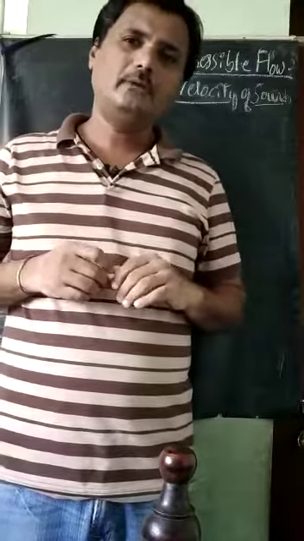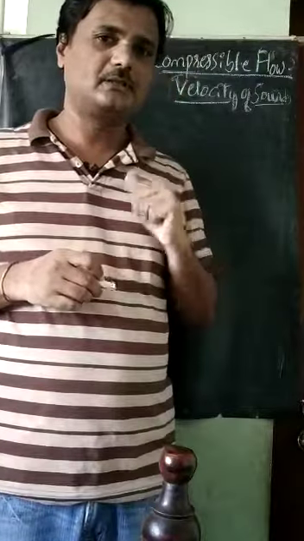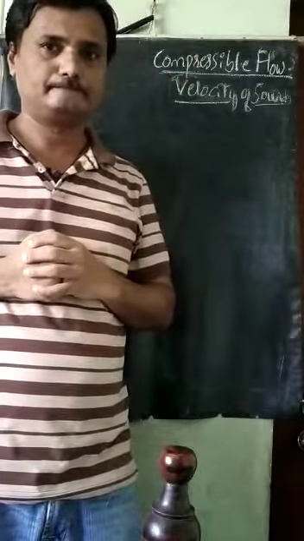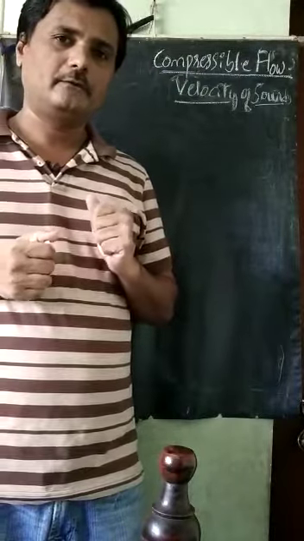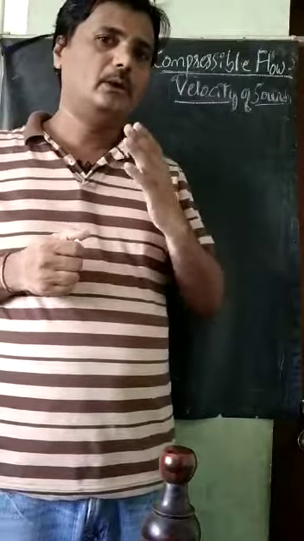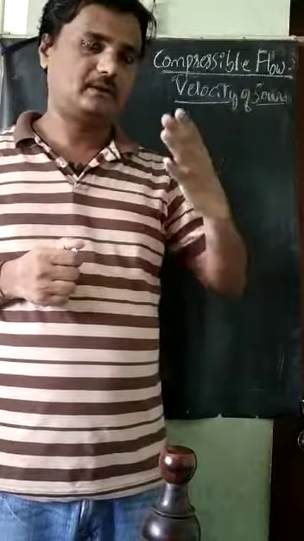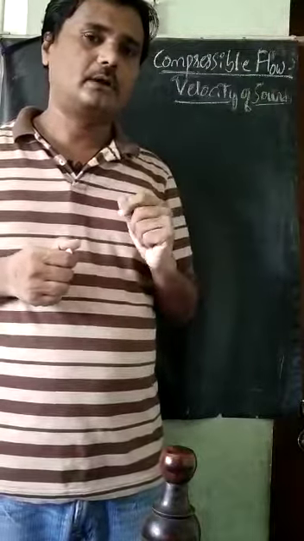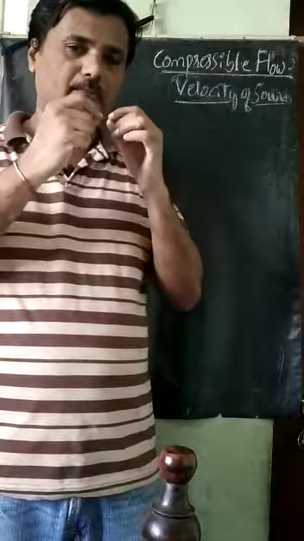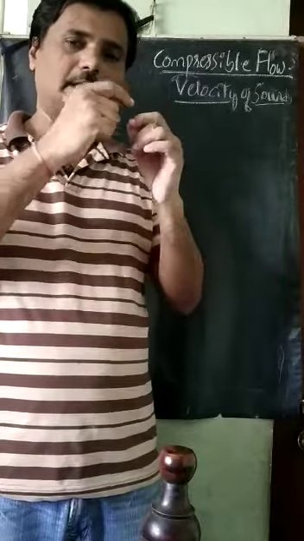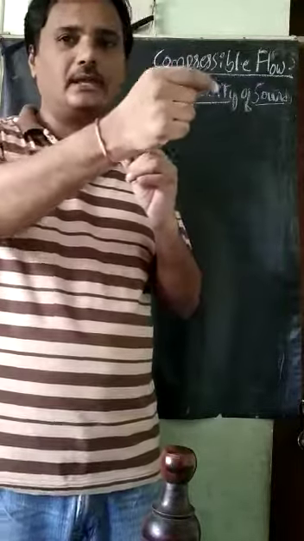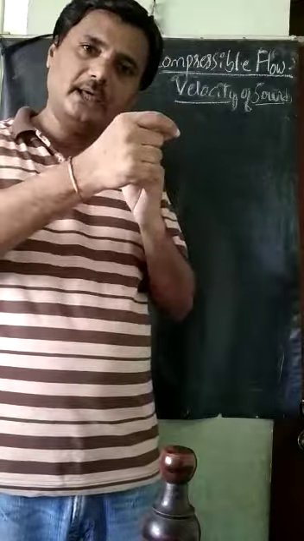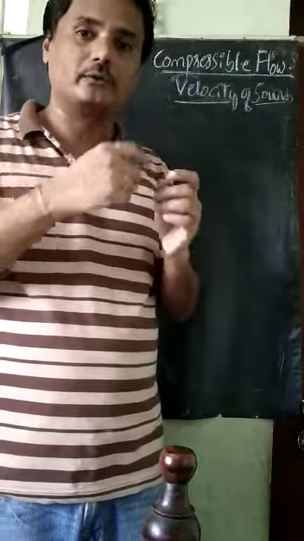So why are we deriving that relation here in compressible flow? Because sound moves in the air, right? In what form? When I release my sound in the air, it is moving in the air in the form of waves.